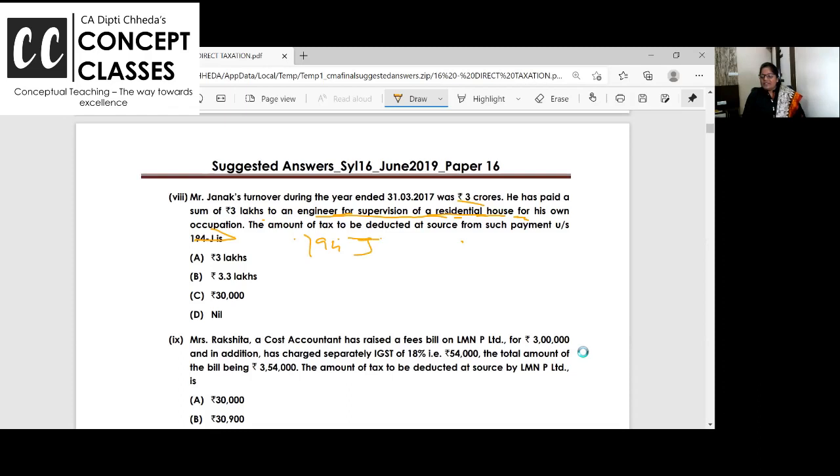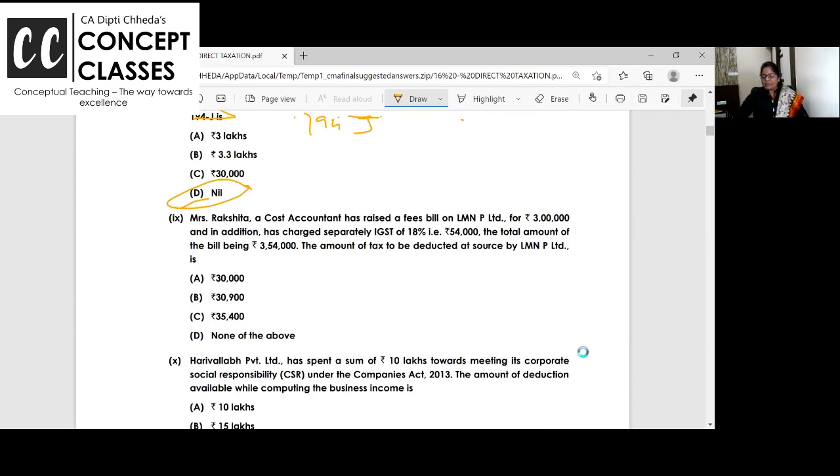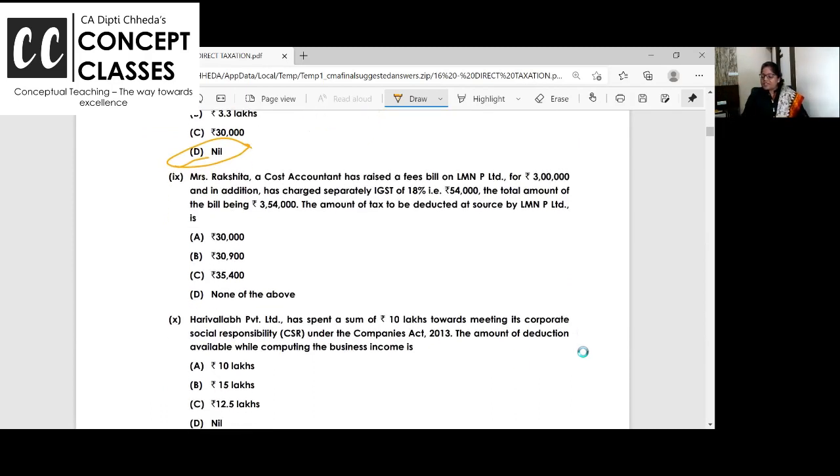194J. TDS कटेगा? No. Personal payments के लिए नहीं है. And personal payments के लिए new section introduced 194M. It is there, but then it is above 50 lakhs. So how much payment you have made? TDS will not be deducted. Answer is nil. I'll read out the answer also if you want. बार-बार scroll करने में बहुत time जा रहा है इसीलिए. So answer is nil. No TDS on personal residence.